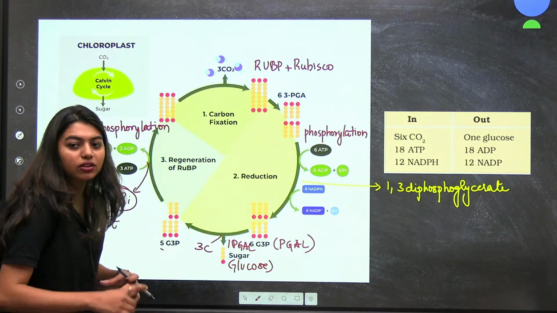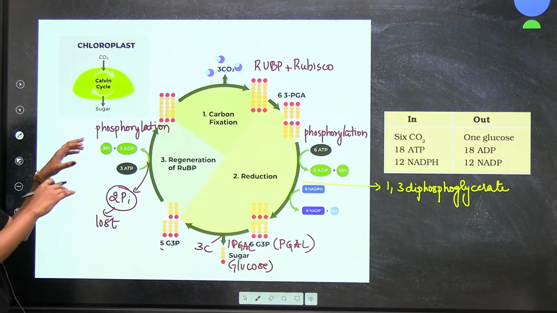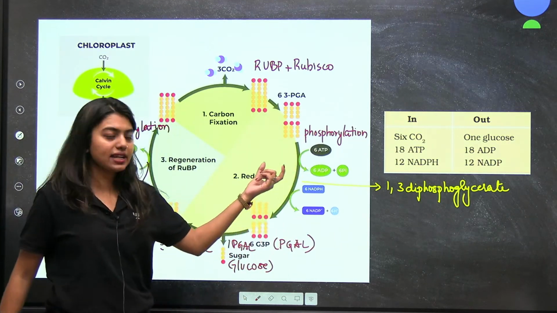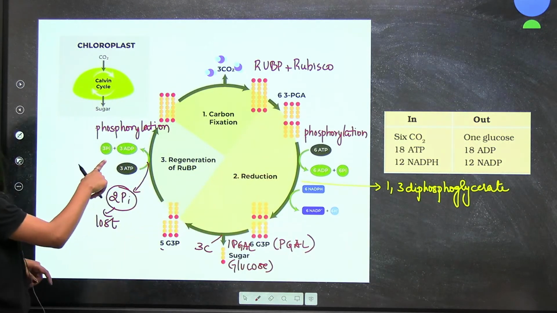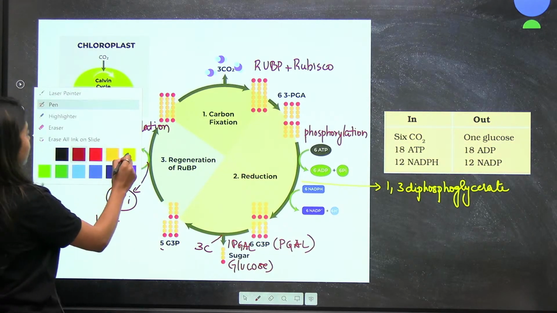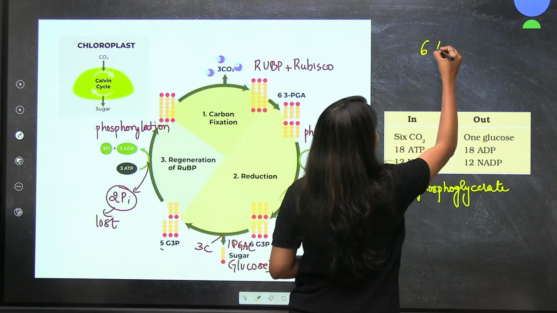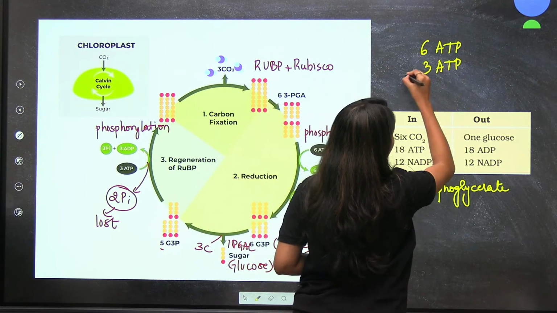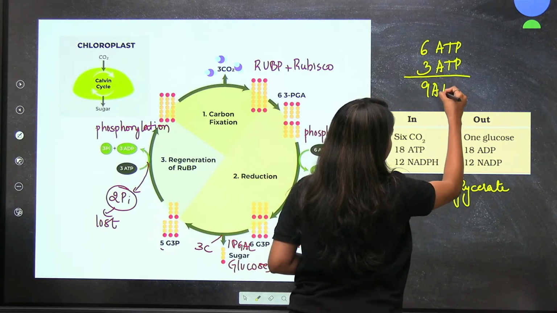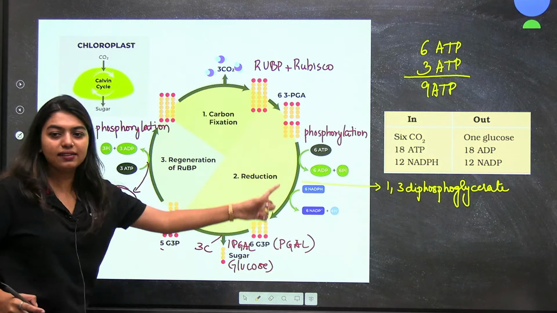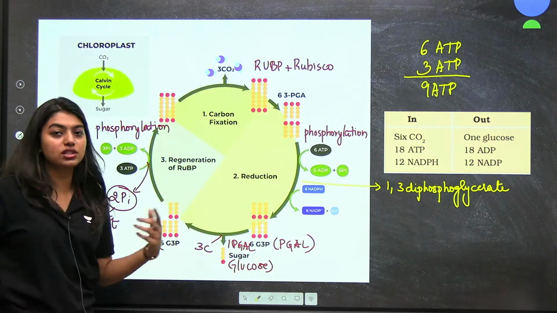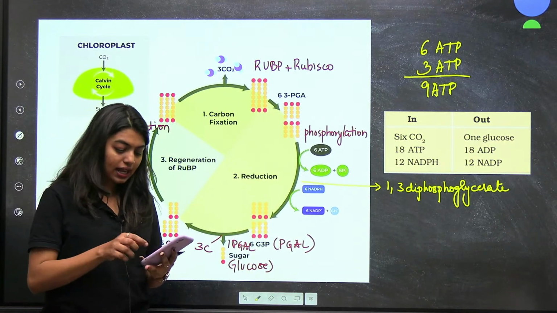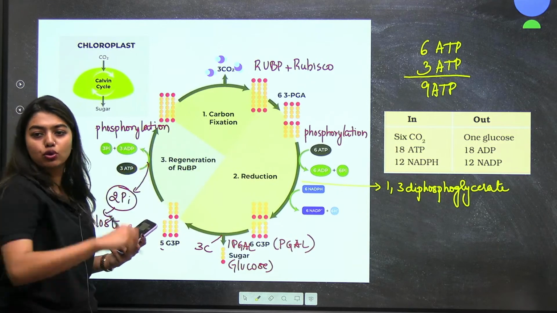Okay, great. So students, here now we will calculate the ATP formed. Now look here, 6 ATPs here, 6 ATPs here, 3 ATPs. So we will do the calculation here: 6 ATP plus 3 ATP. Now all of you tell me, it is 9 ATPs. But in this cycle, did I form a glucose or should I go for the cycle once again? Shouldn't I go for the cycle once again to form glucose?